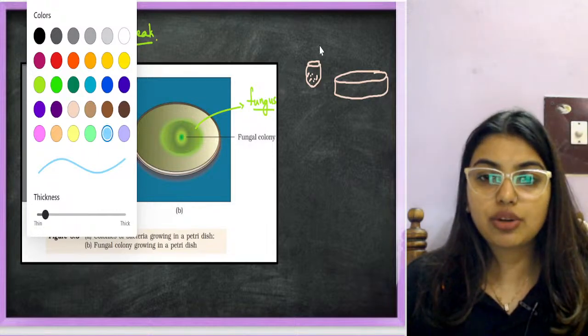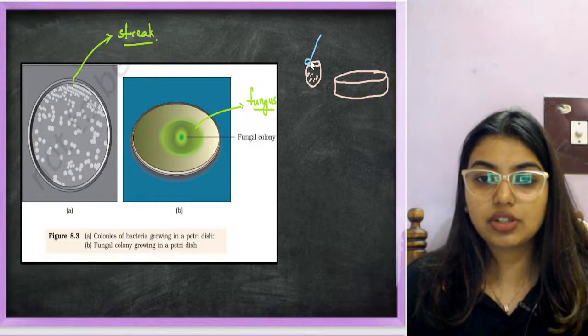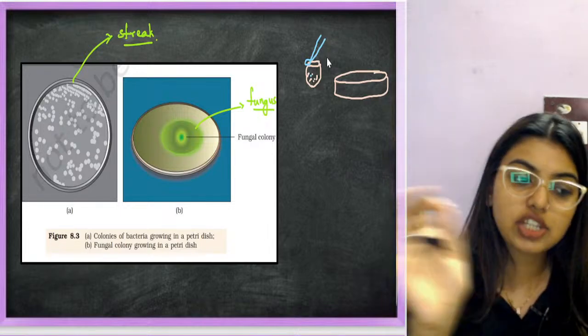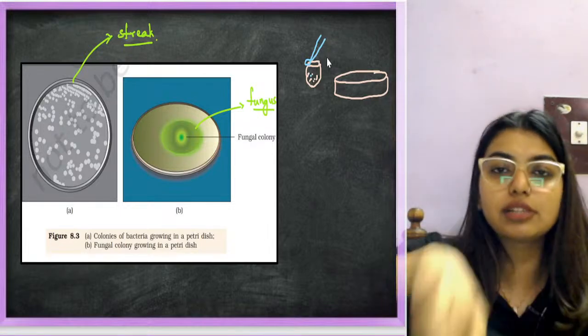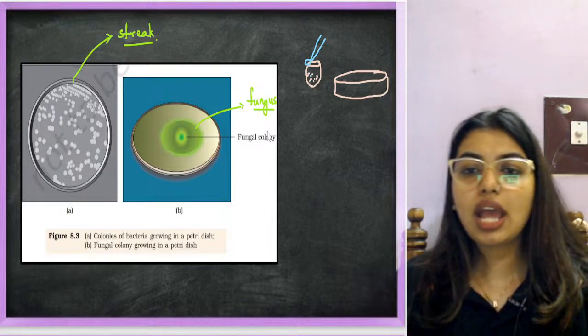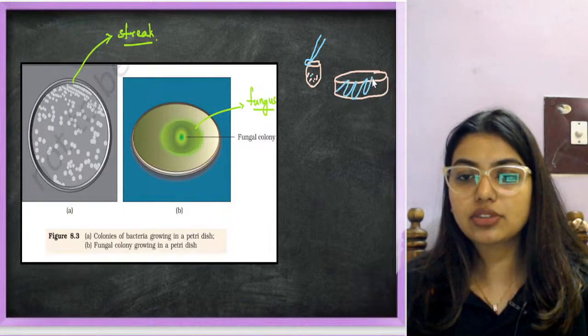Now what is he going to do? He's going to take a circular structure like this, like a glass rod. He's going to just touch. He's not going to dip and be like, did you guys mix? Are you all fine? They're not going to do that. He's just going to touch and start streaking.